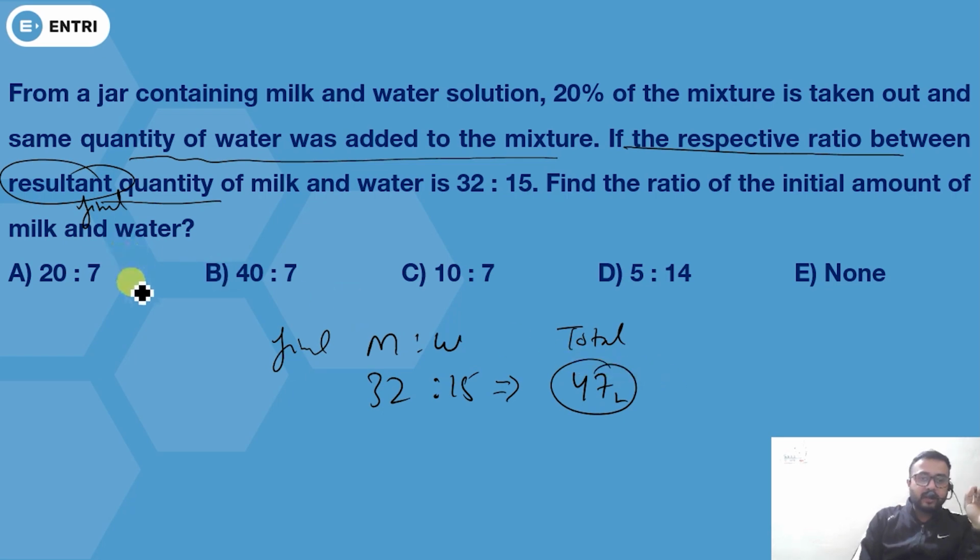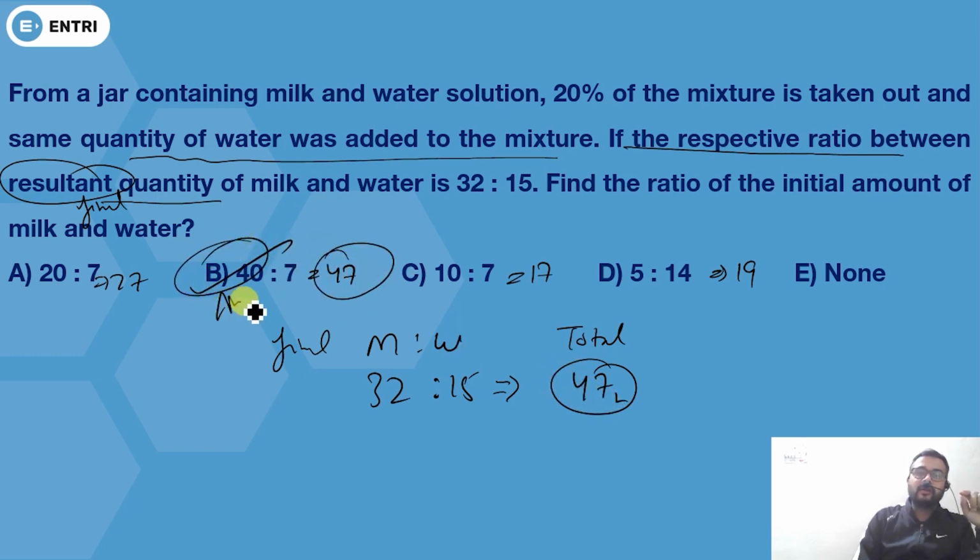What is the trick? Add these two. You're going to get 27, 47, 17 and 19. Clearly you can see 47 is matching here, so you can mark this as the right answer, and this is the right answer for this question actually.